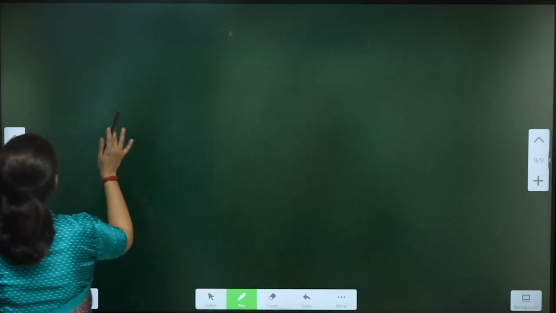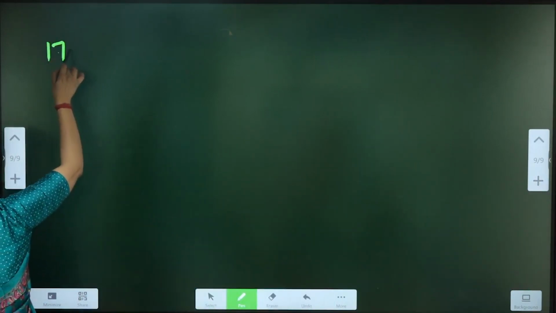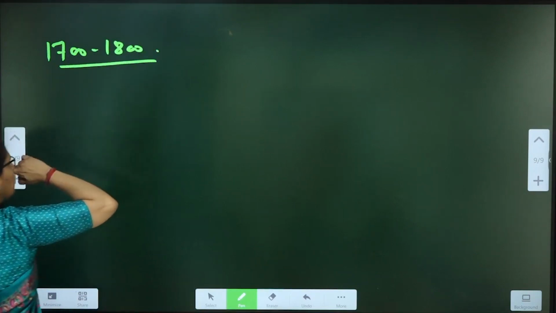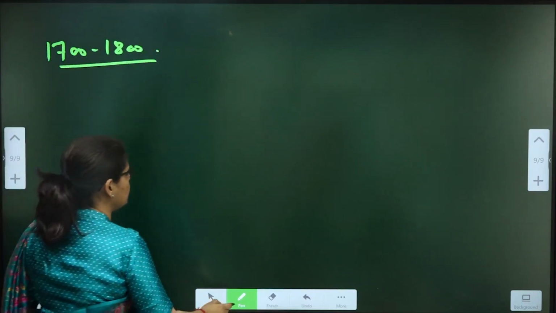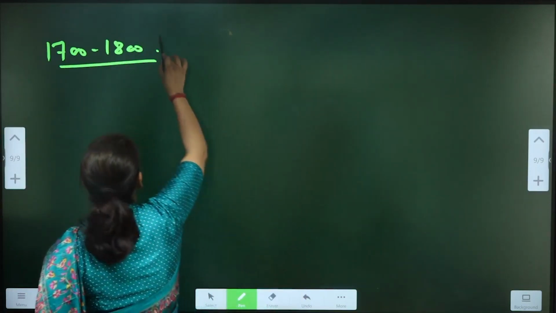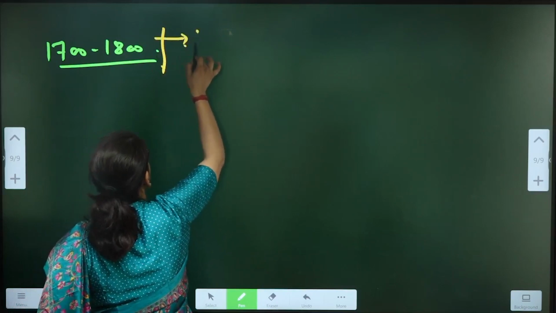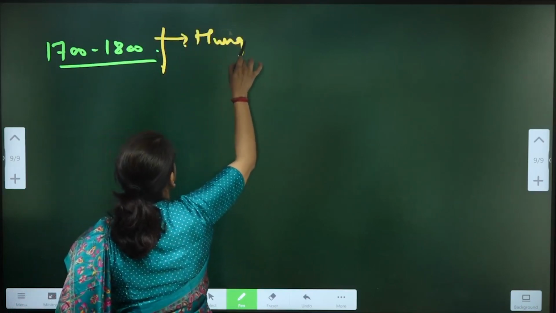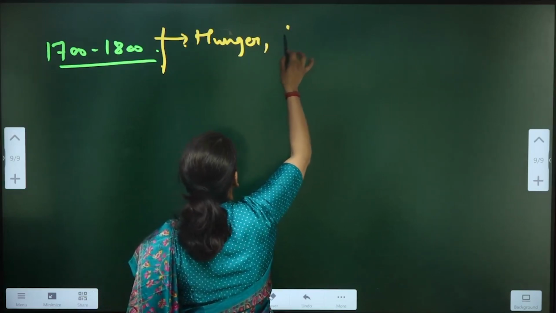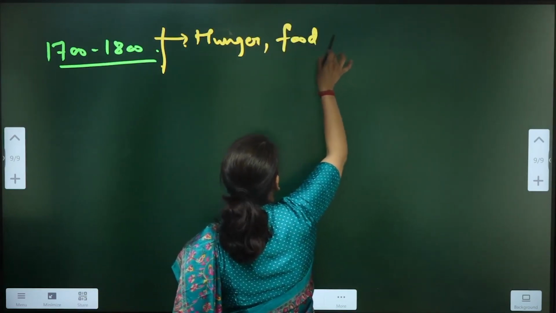Now please understand that during this time period, that is 1700s, 1800s, what is he visualizing around him? He is visualizing around him the situation of hunger, food challenges, availability of food supply.